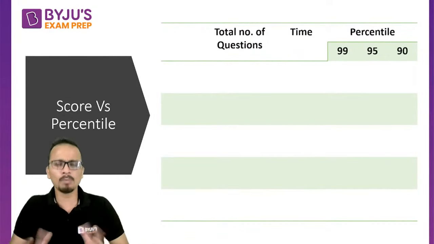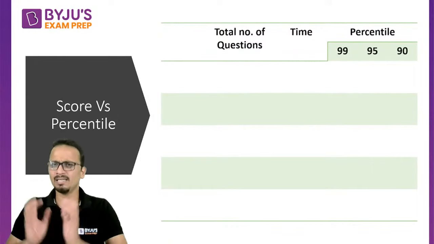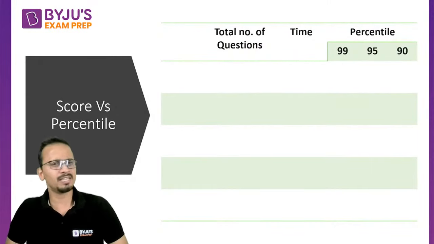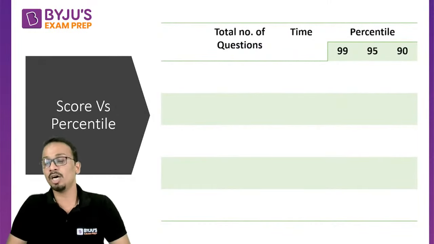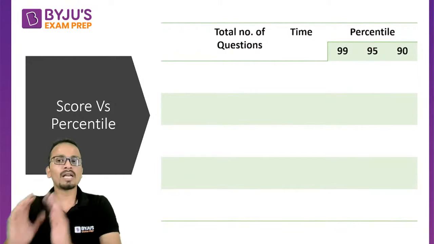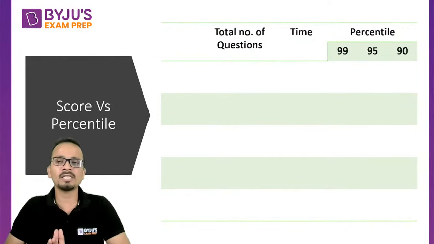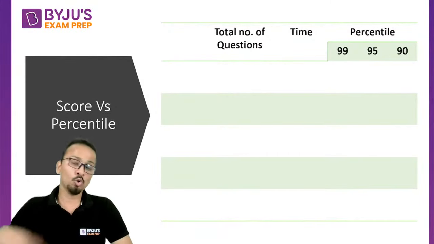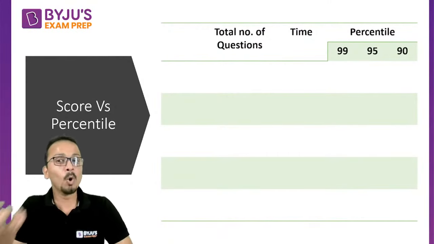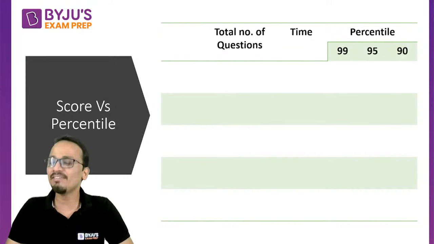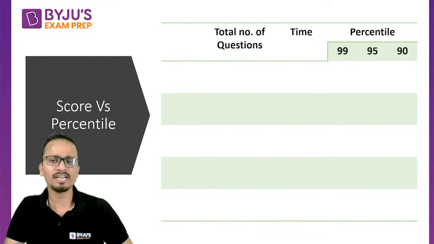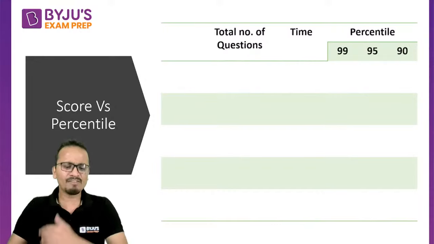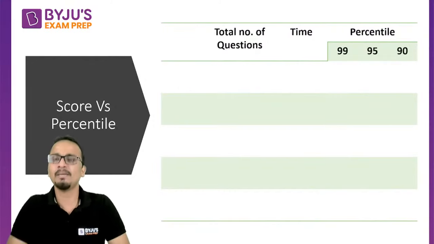So 90 percentile sectional cutoff is there in every top college. If you are above 90 percentile in this section, your sectional cutoff has been taken care of. Now, those who are more hungry and want to score 95 plus or 99 plus percentile will have to put in some more effort in this section.